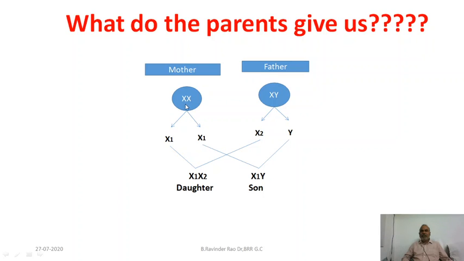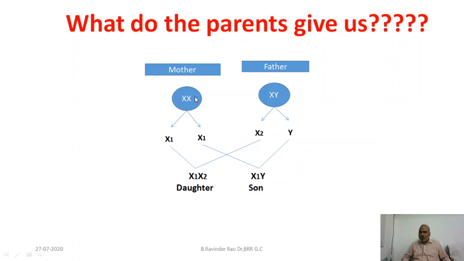I have written these two X chromosomes, X1, X1, only to say where it is going. I numbered it as X1, X1. Father's chromosome is X2. Actually, we have to say X1, X2 in mother and likewise. But to say where the X chromosome of mother is transmitting to which progeny, I have given the numbers only for the observation. Let us see.